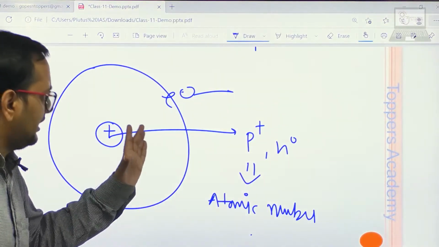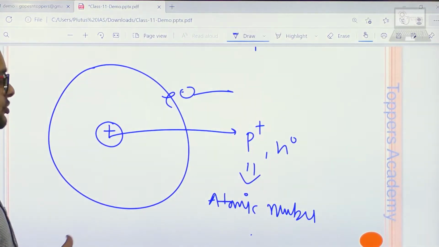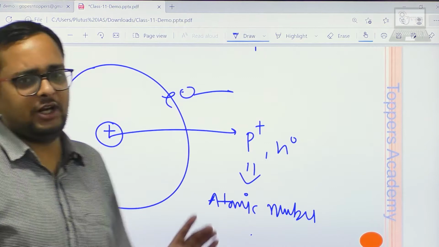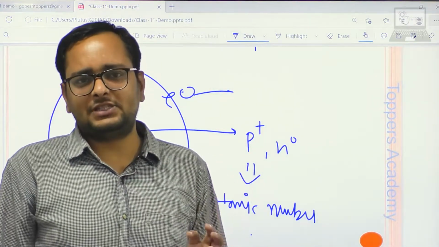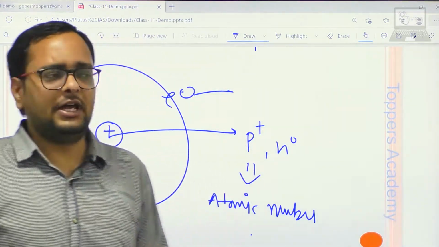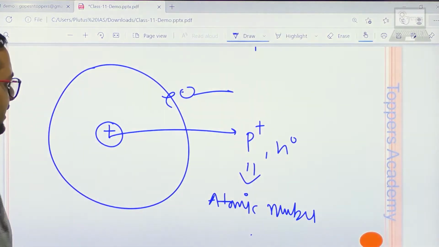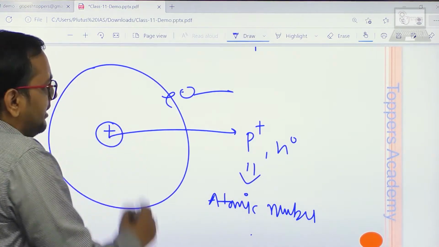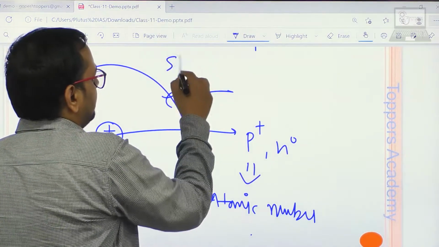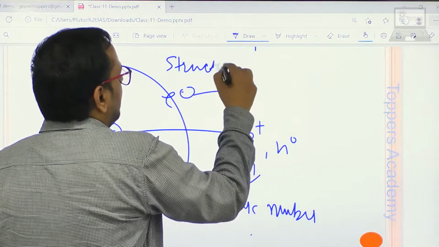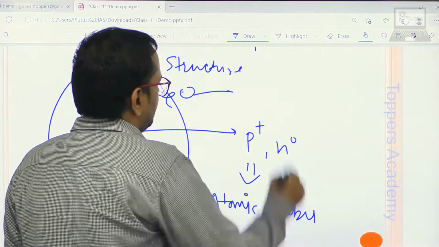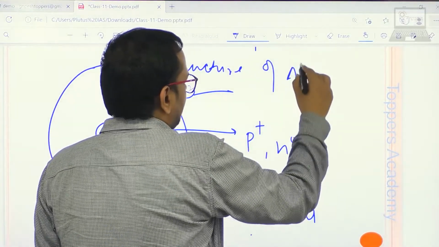Now what is an electron? Electrons also tell the atomic number. If the atom is neutral, we must have the same number of electrons and protons. The electrons revolve around the nucleus. This is the basic structure of the atom that you are going to learn in atomic structure, how atoms look.